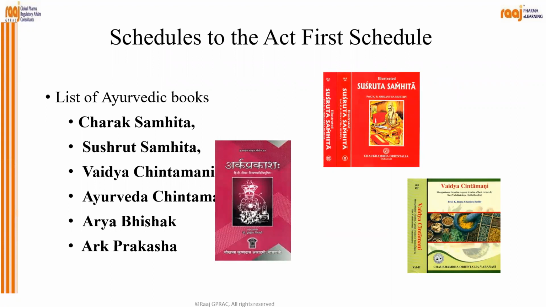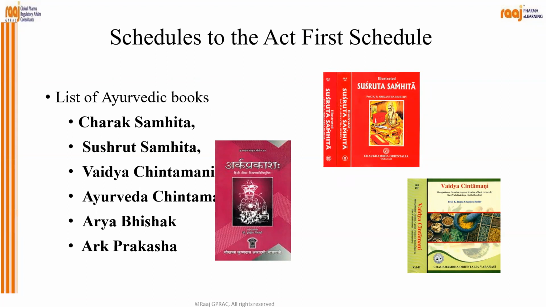Then the schedule to the act, first schedule. Okay. So list of Ayurvedic books, you might have seen Charaka Samhita, Sushruta Samhita, then Vaidya Chintamani, Ayurveda Chintamani, Arya Bhishak, Ark Prakasha, and there are several others.